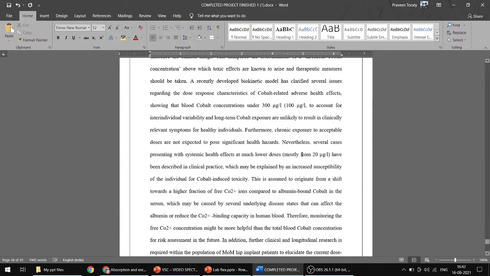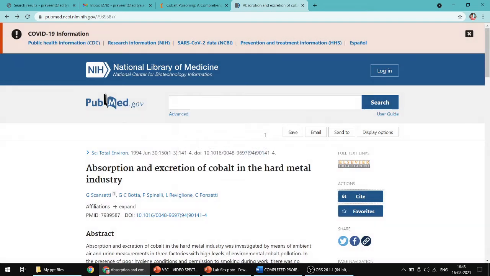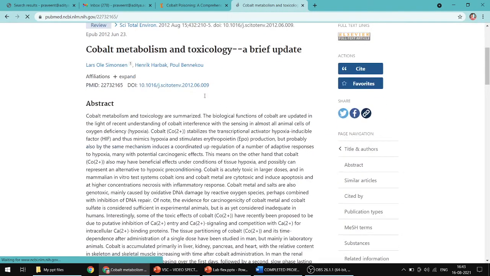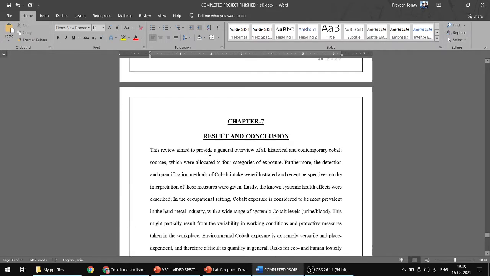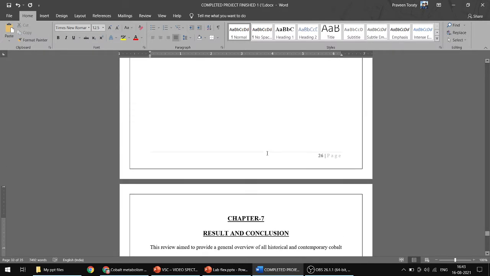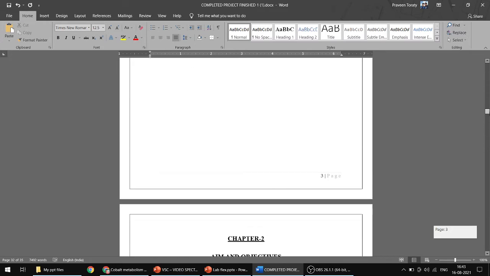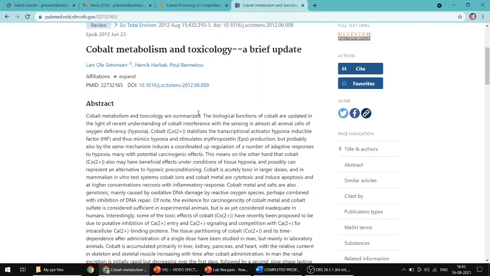So for example, one more paper is there, I'll just show you one more thing. This paper also I have used to write my content. For example, this particular content is in result and conclusion, and result and conclusion will never be referenced. Only the introduction part and methodology part, there are possibilities that you will be referencing. That means you will be taking the content from one paper to another. So this particular content I have taken from a paper, so that's a journal.